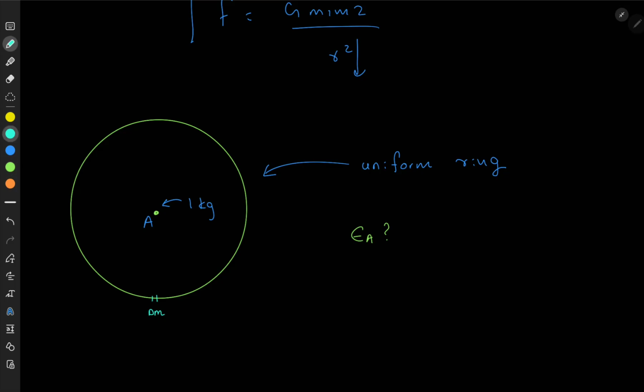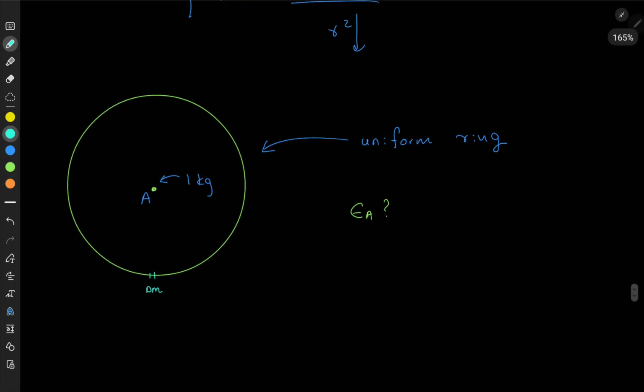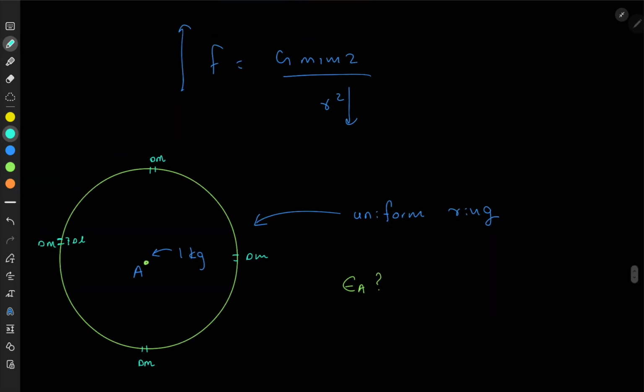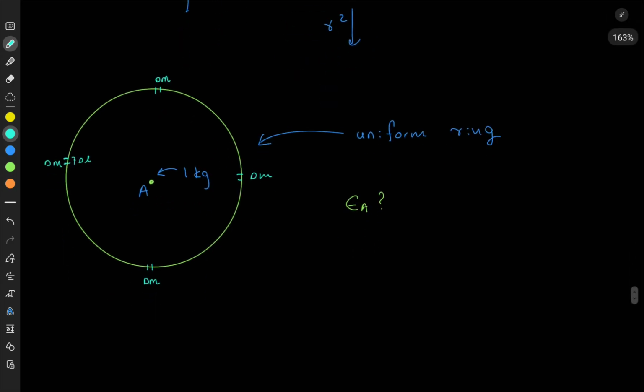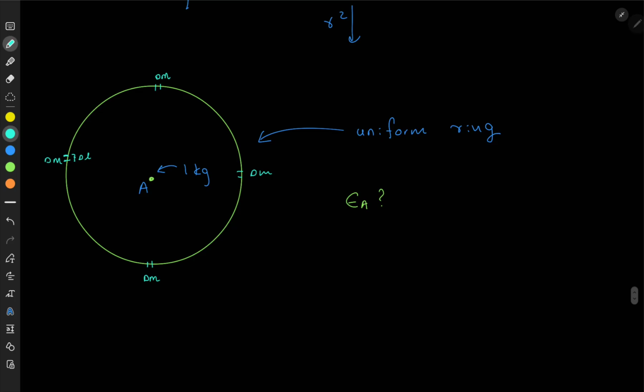Now, this is a uniform ring. That means these tiny segments have masses delta m. It's going to be delta m per unit length, delta L, and it's going to be the same everywhere in the ring, because it's a uniform ring. So if you think about 1 kg and delta m, what can you say? This 1 kg is attracted towards delta m, so there's a force of attraction. You can mark that.